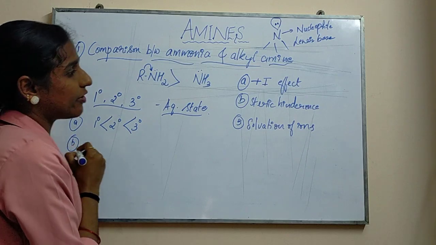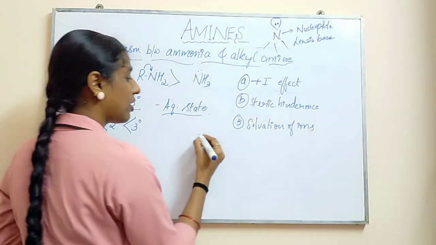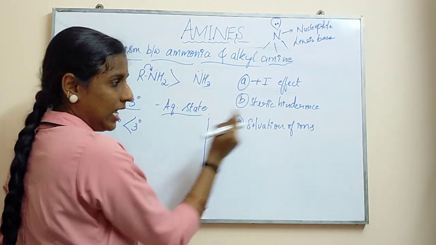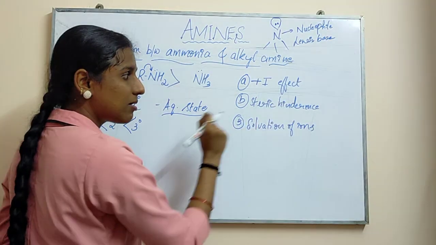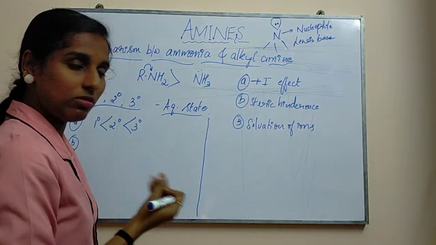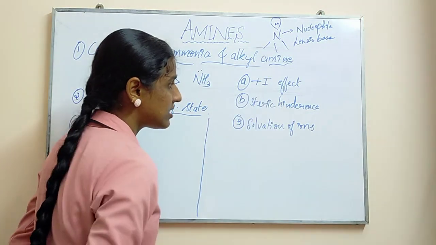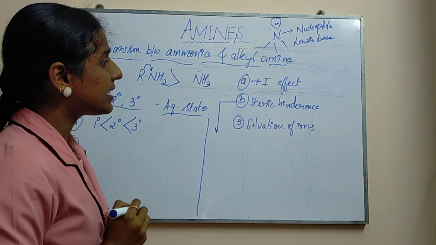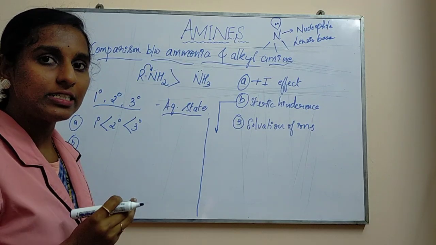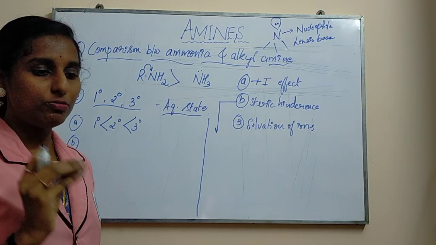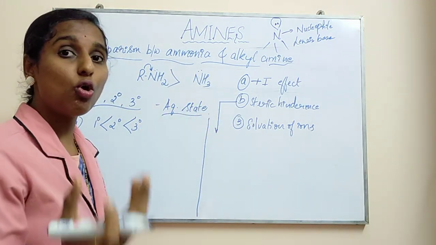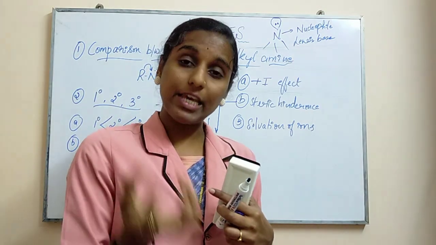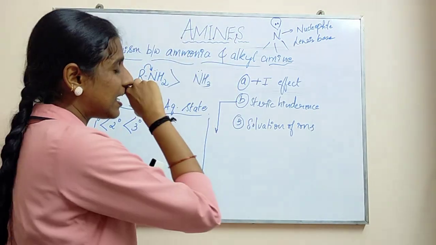In the case of steric hindrance, let's see what happens. First we have to learn what is meant by this. Write a side heading as steric hindrance and write down the points whatever I tell, so it is easy to understand the concept. Steric hindrance is nothing but the effect shown by the central atom when you go with bond formation, whether a new bond formation will be easy with your central atom. That is considered as steric effect.